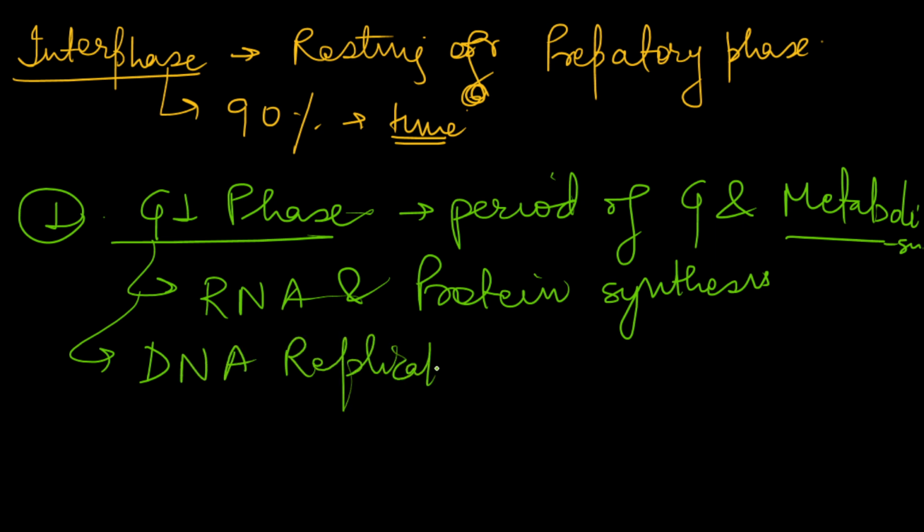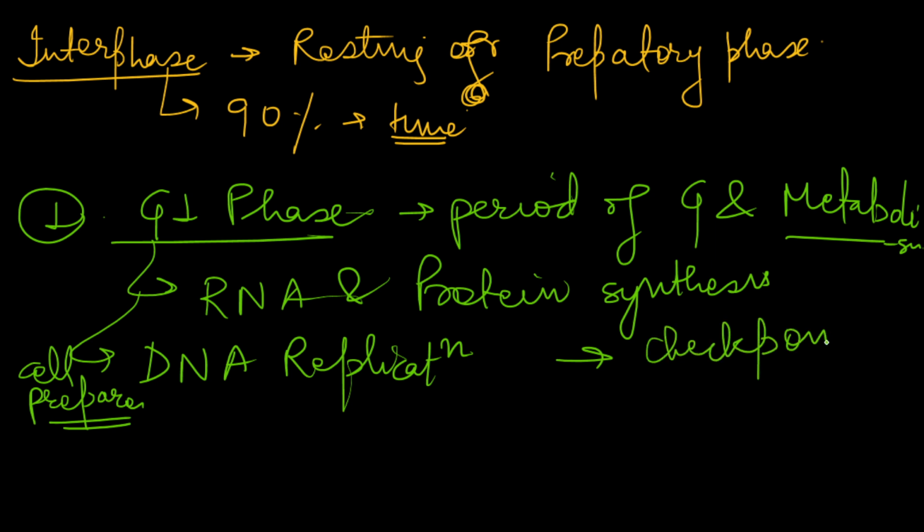You can mention here that the cell prepares for DNA replication, and there are some critical checkpoints also. Checkpoints are there in this phase to ensure that the right amount of DNA synthesis is happening. So this is about G1 phase.